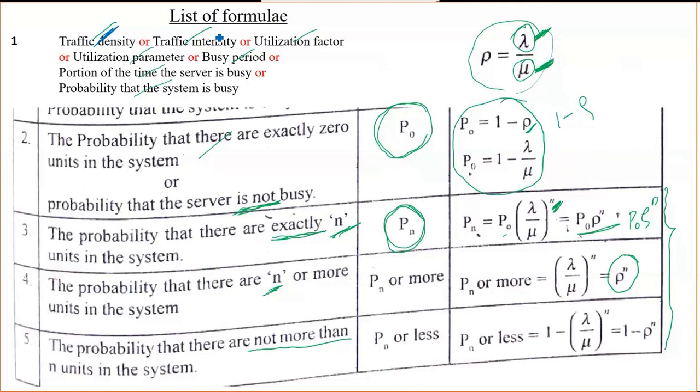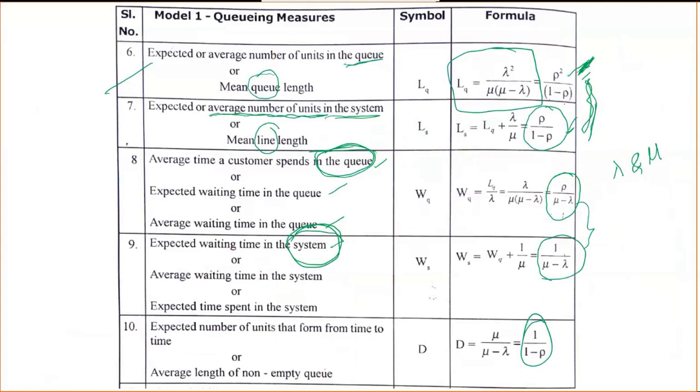Whatever you call it, you need to calculate the rho value, because if you know the rho value, then we can go for any other formula. Or if you have the lambda and mu, that we can also find. Whether they ask or not, you need to find that rho value first.